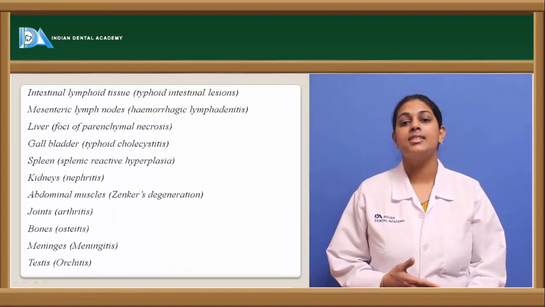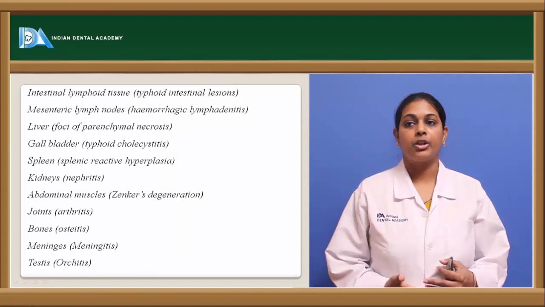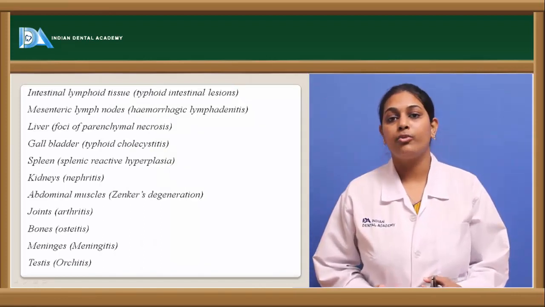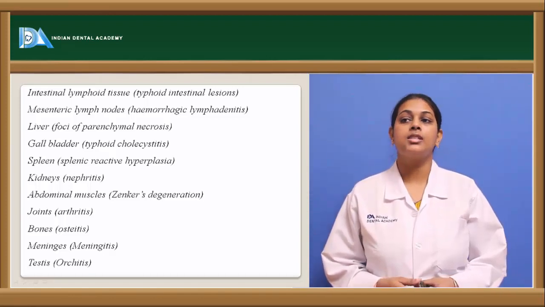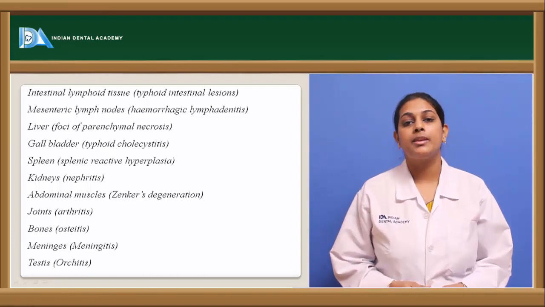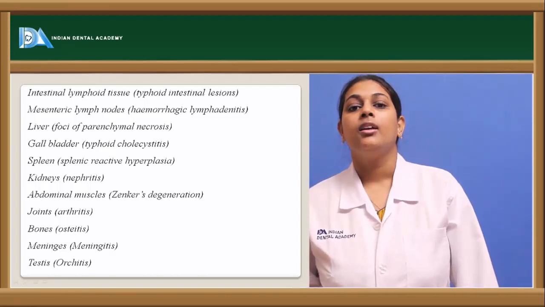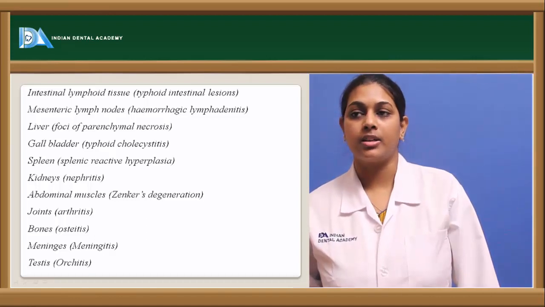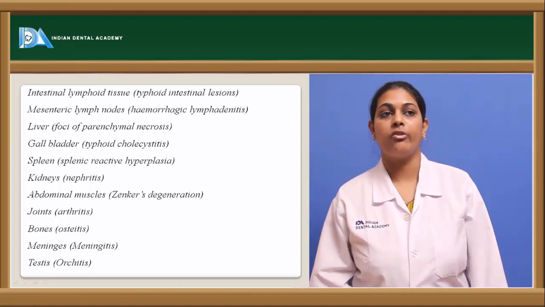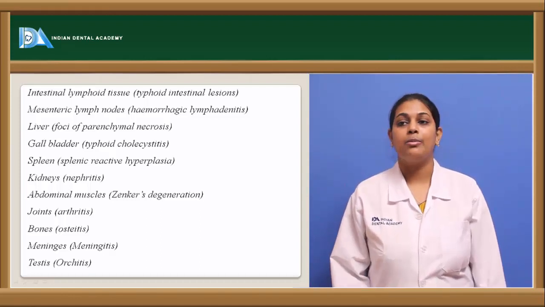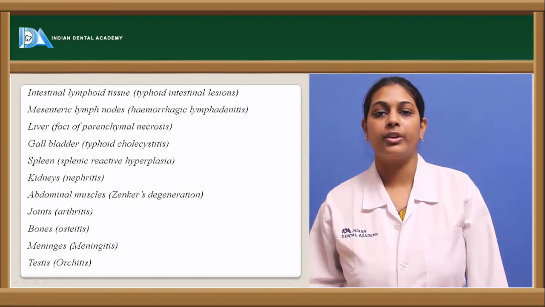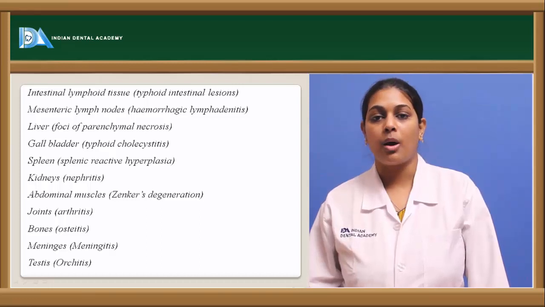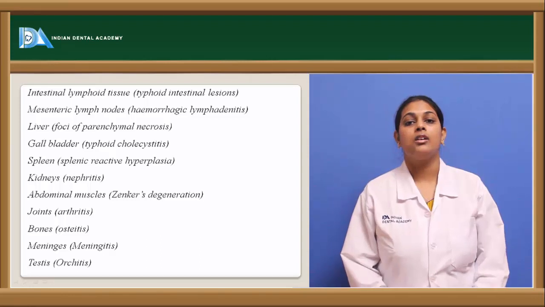Coming to the other areas involved: when the intestinal lymphoid tissue, along with the Peyer's patches and other areas, is involved, it is known as typhoid intestinal lesions. When it involves the mesenteric lymph nodes, that is the lymph nodes of the intestine, it is known as hemorrhagic lymphadenitis. When the liver is involved, it is known as foci of parenchymal necrosis. When it involves the gallbladder, it is known as typhoid cholecystitis. When the spleen is involved, it is known as splenic reactive hyperplasia. When the kidneys are involved, it is known as nephritis. And when abdominal muscles are involved, it is known as Zenker's degeneration.